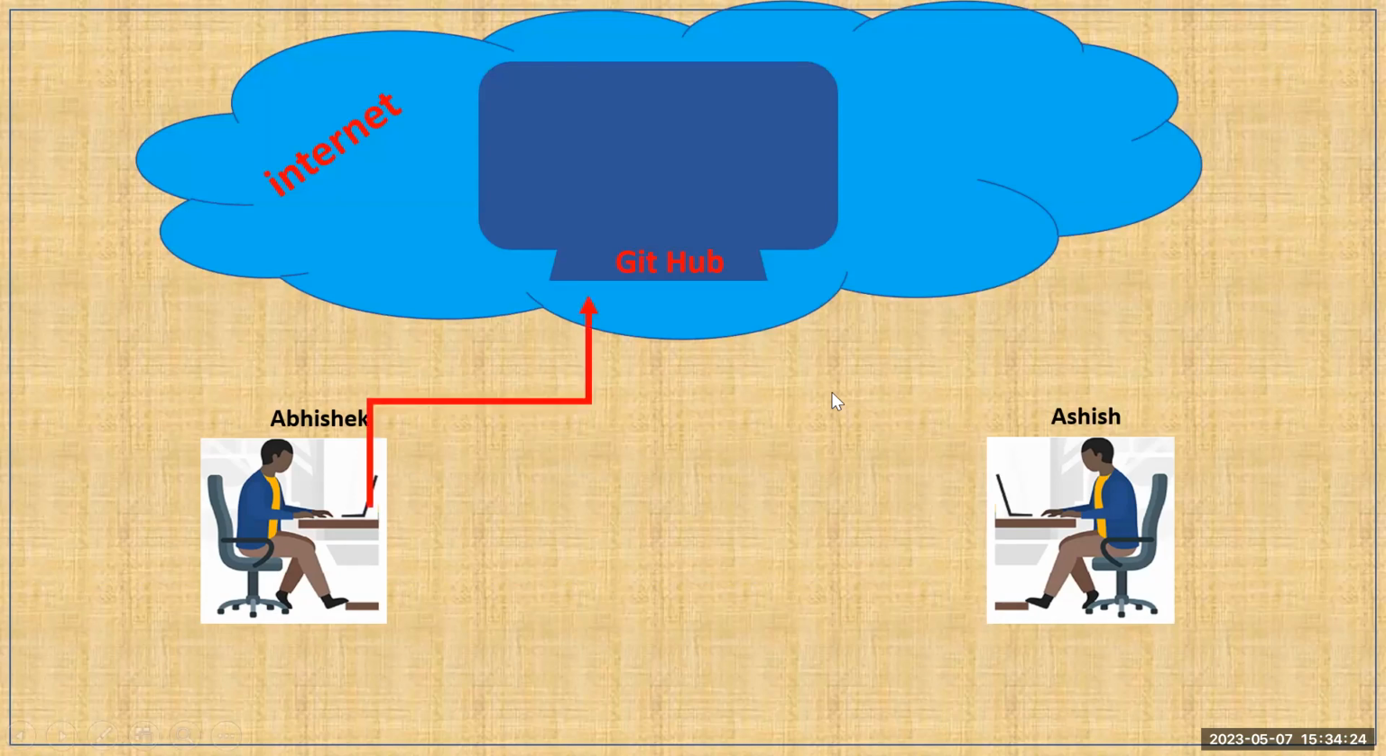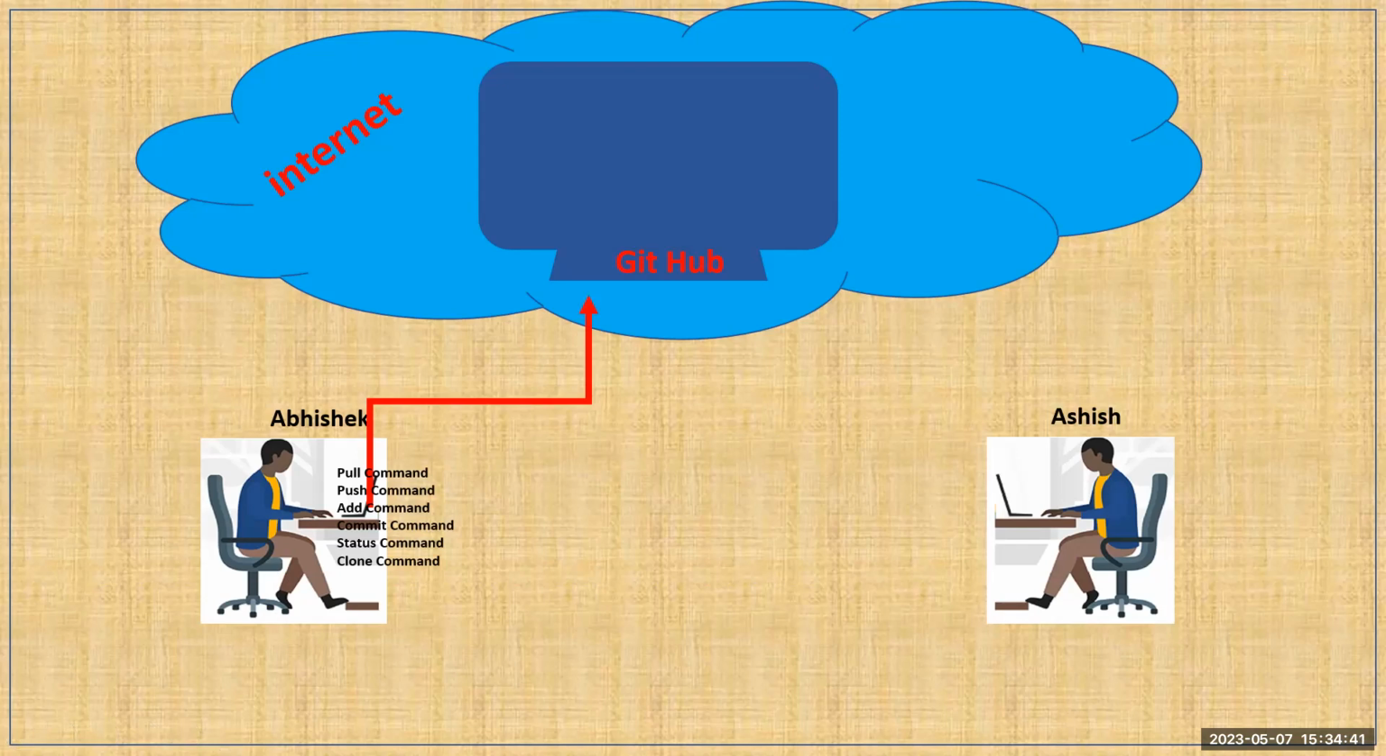So here in the GitHub machine, whenever Abhishek wants to interact with this machine, he can interact with it with the help of a few commands. For example, you have commands like the pull command, push command, add command, commit command, status, and clone command.